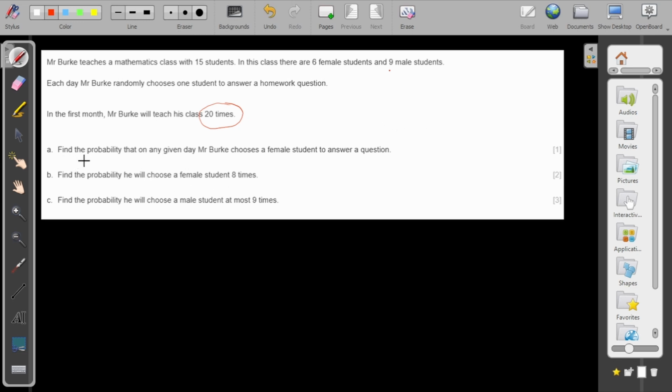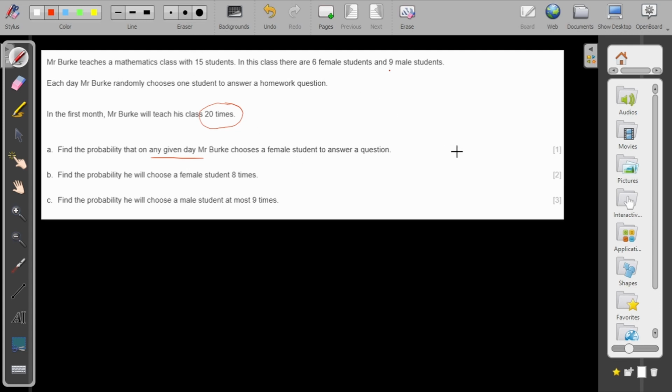Now, the first question. Find the probability that on any given day, Mr. Burke chooses a female student to answer the question. Now this is a relatively very simple question because I just need to find one random day, so I don't care which day it is that he will choose a female student.